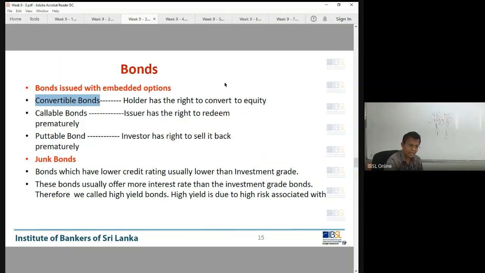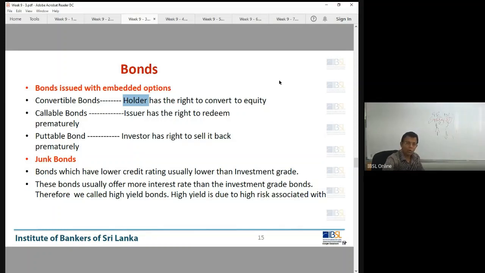Who has the right? Will I convert this into shares after two years, or will I continue to hold it as a debenture until 5 years? Who has the right? It's you only. The investor has the right to execute. The investor has the power to say that no, I will be converting this into shares. So the holder has the right. He will be the only one deciding.